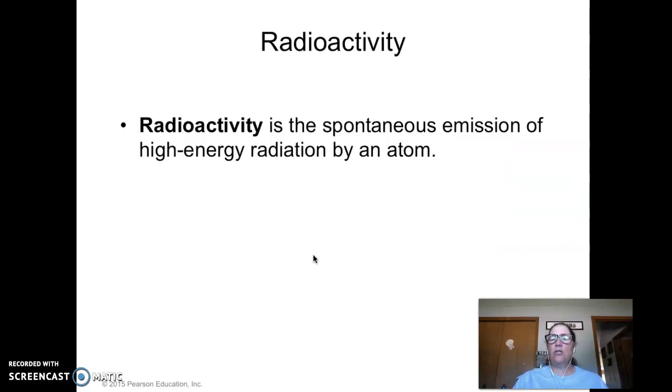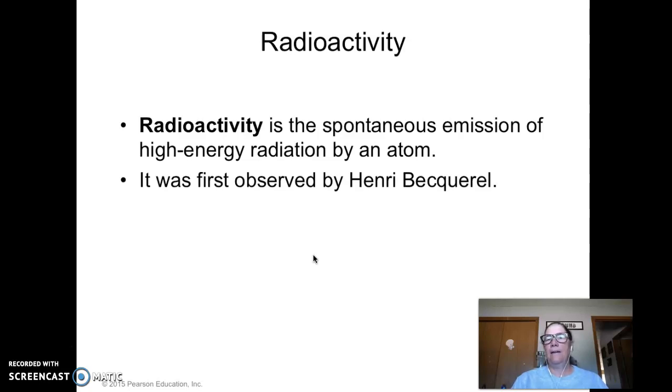Okay. There's also radioactivity when you come to atoms. They will actually break down, not all of them. If you look on a periodic table, it'll tell you the ones that are radioactive. And what that means is they can decay their nucleus. Their inside can break down into gamma rays and beta and stuff like that. They use that a lot in medicine. But not all elements are radioactive. And I think Henri, who is a French guy, so it's not Henry, Henri, is the one that discovered this, and I think the unit for radioactivity is named after him.